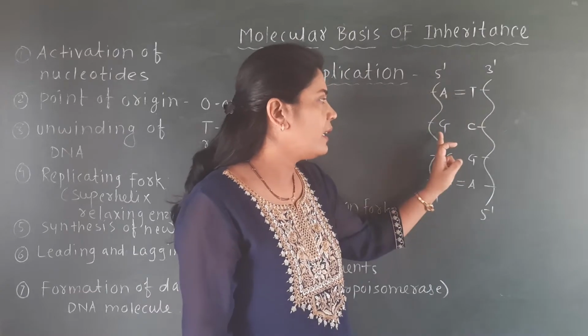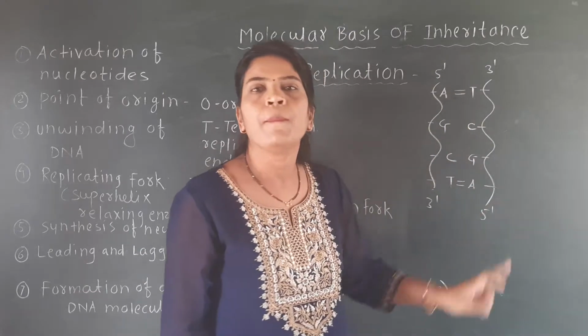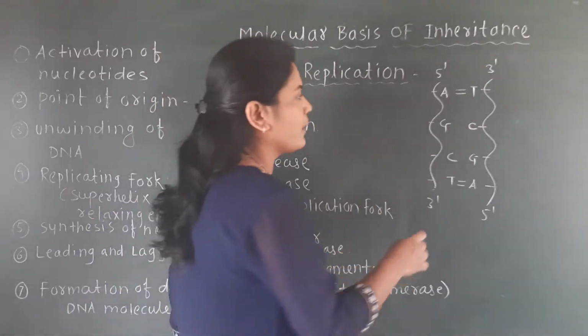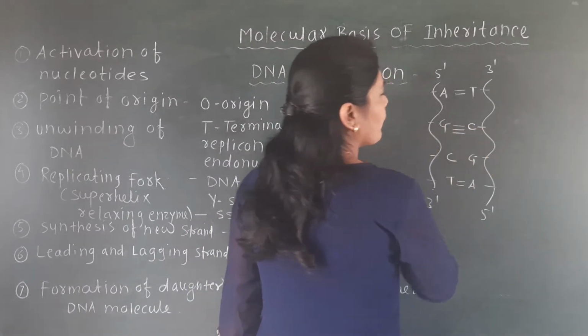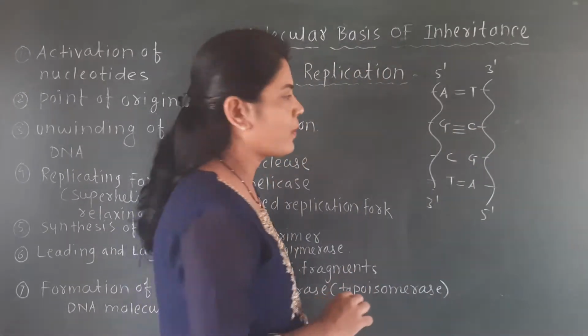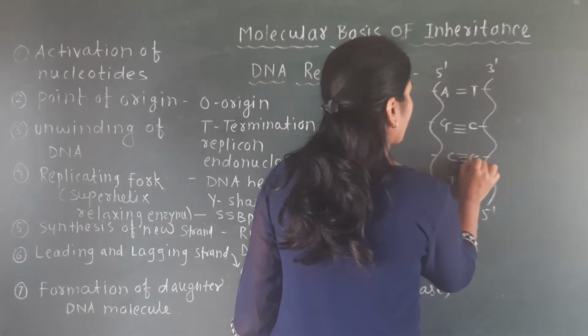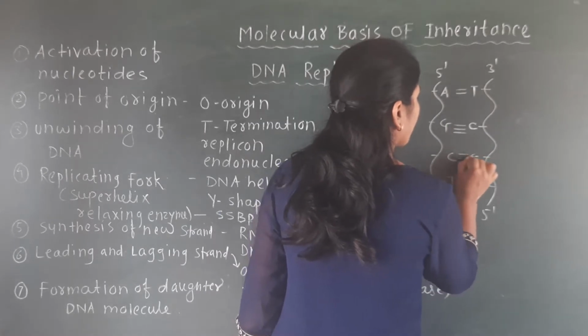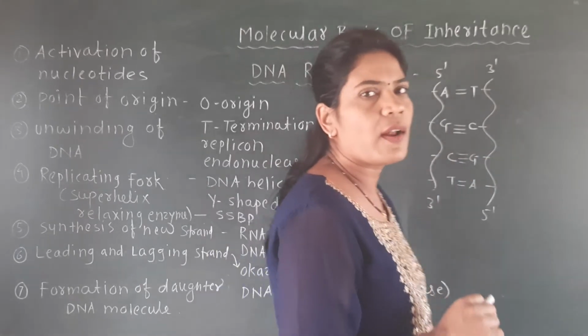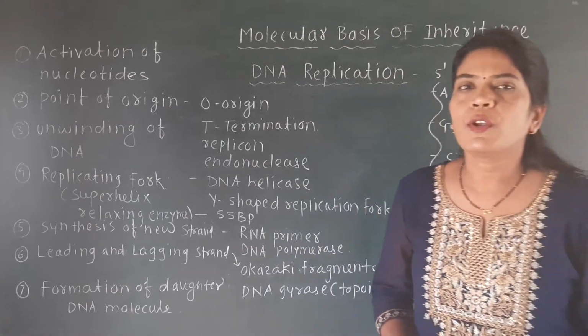In between guanine and cytosine there are 3 hydrogen bonds. In between cytosine and guanine again there are 3 hydrogen bonds, and this is called a complementary strand.